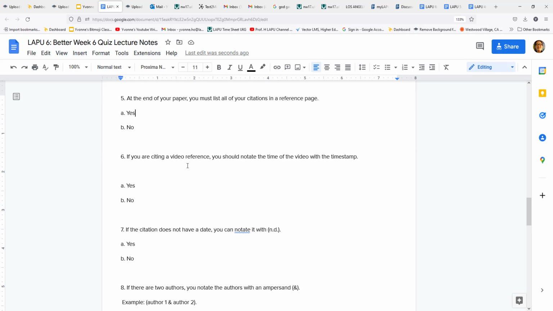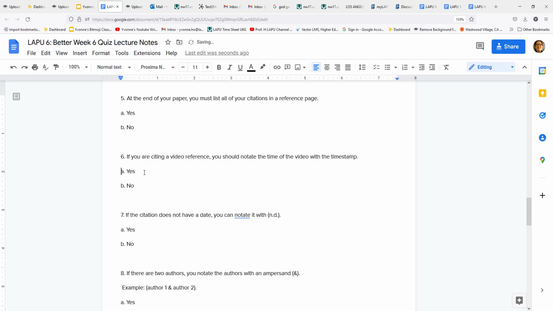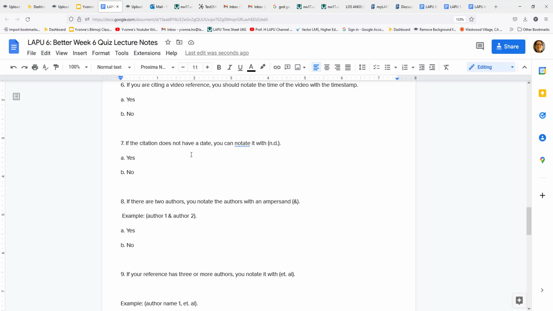If you are citing a video reference, you should notate the timestamp of the video. The answer to that is yes. When you cite a video, you need to know when the video took place so that you know whether or not that video is out of date. Remember, anything 10 years or older is considered obsolete and not a credible source for your paper. If the notation does not have a date, you can notate it with ND. The answer to that is yes, because ND stands for no date.